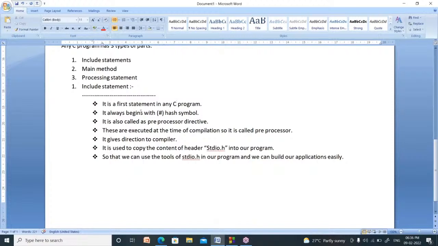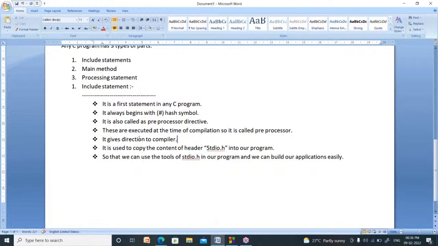C means C program, right? It always begins with a hash symbol. It always begins with which symbol? A hash symbol. It is also called a preprocessor directive. There is another name for the include statement, that is preprocessor directive. What is the meaning of preprocessor? This statement will be executed at the time of compilation, not at the time of program running. So it is called a preprocessor, right?